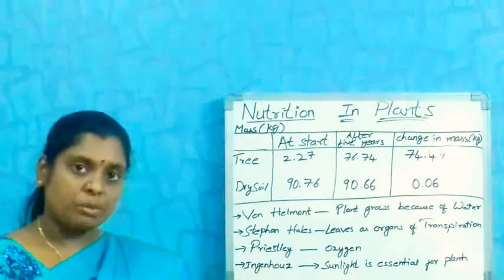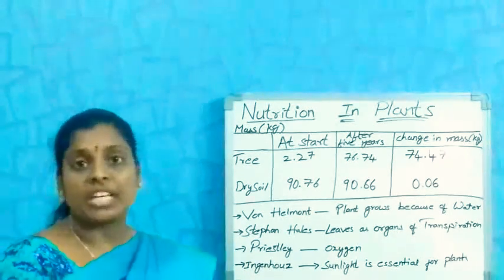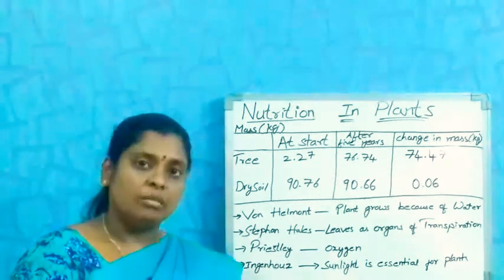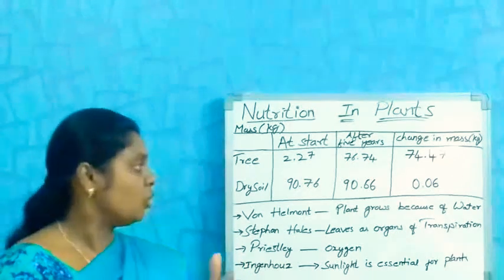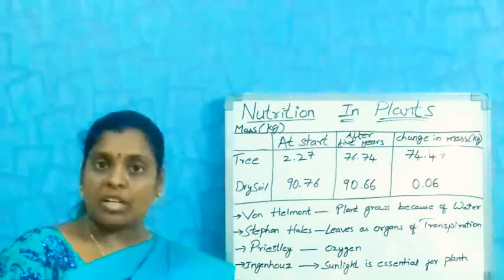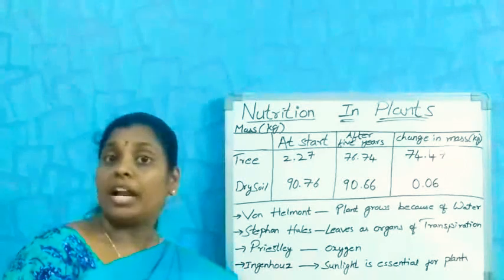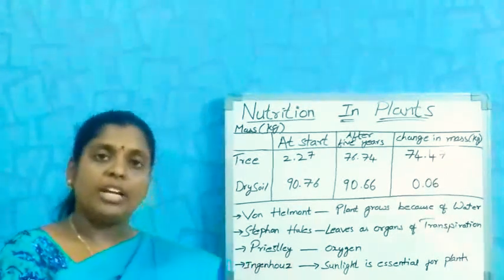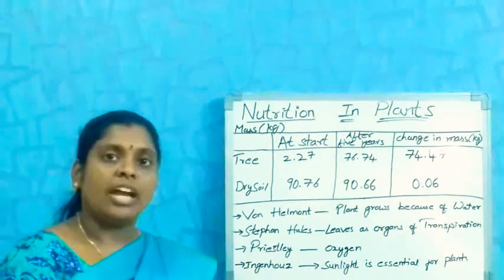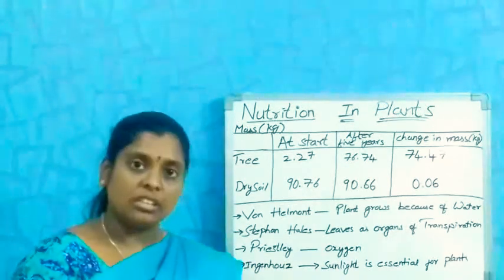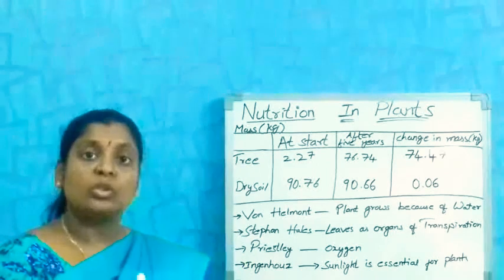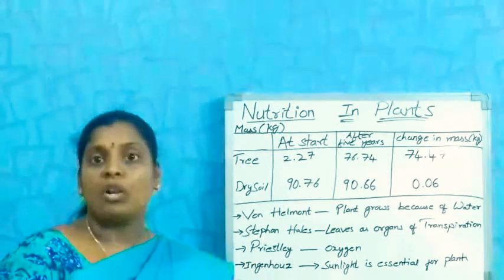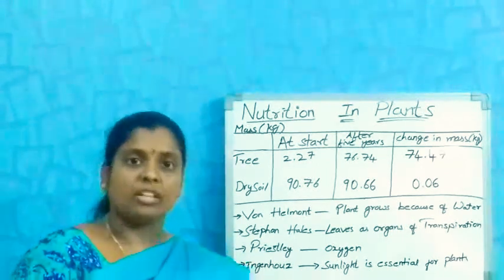That is transpiration. Exchange of gases also takes place through these stomata. The plant absorbs carbon dioxide from the environment and releases oxygen into the environment through these small holes called stomata.